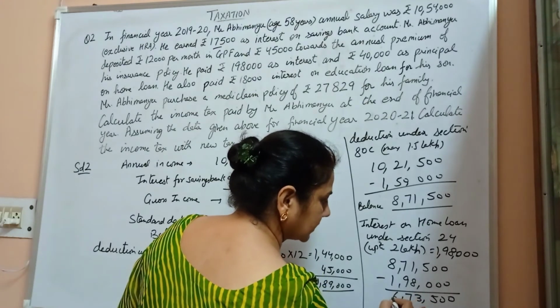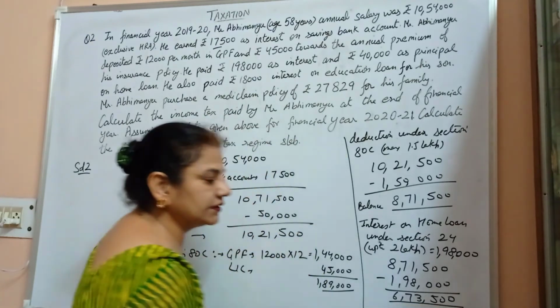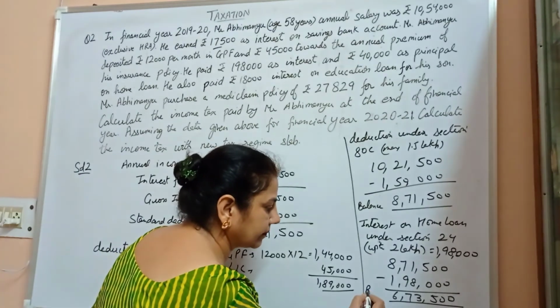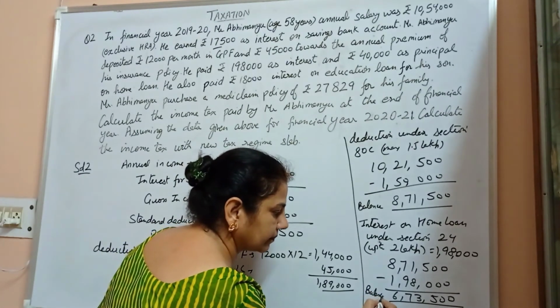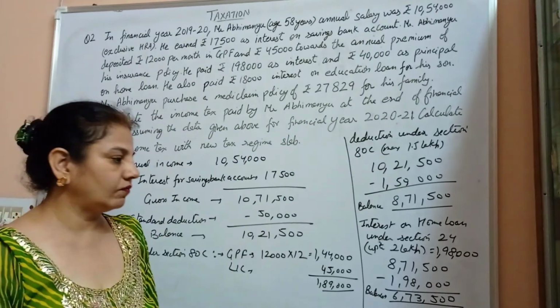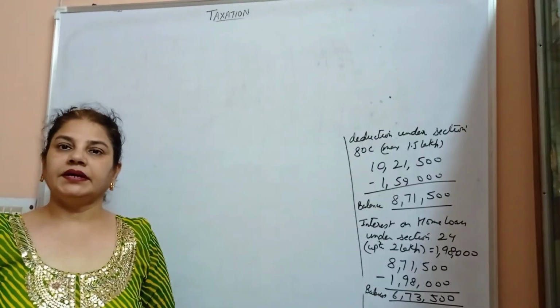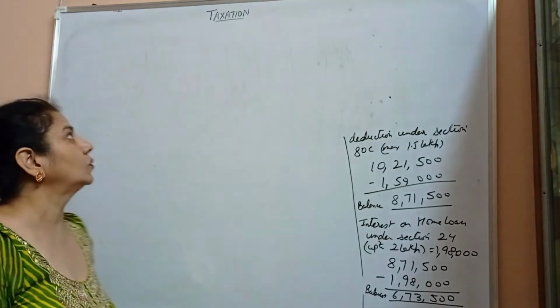7, 6, 1,73,500. This is the new balance. New balance is 6,73,500. Deduction under 80E, education loan.